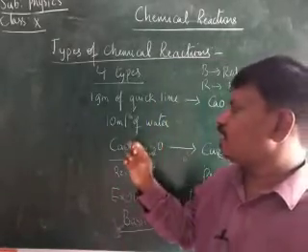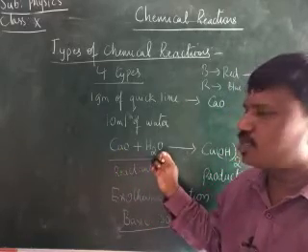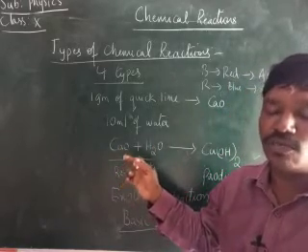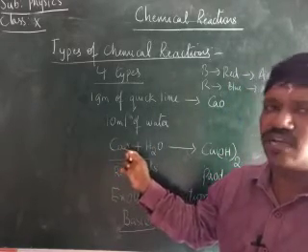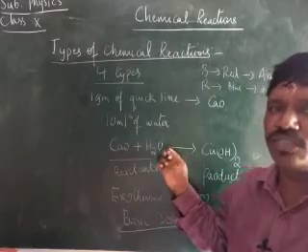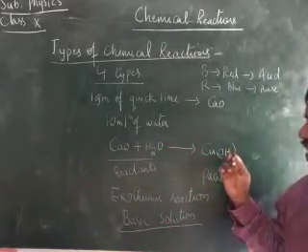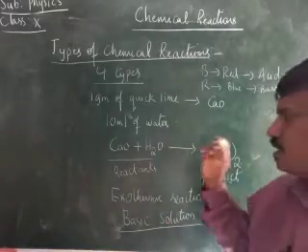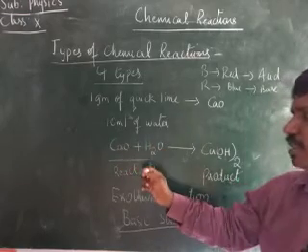Here I have taken the example of calcium oxide and water. When calcium oxide is added to the water, it gives calcium hydroxide. Calcium hydroxide is the product, whereas calcium oxide and water are the reactants.